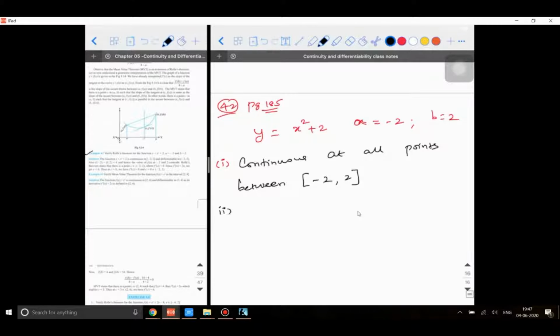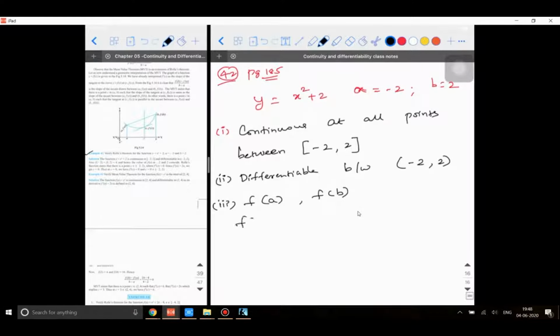What is the second condition to be satisfied? It should be differentiable. Yes, it is differentiable between the points minus 2 to 2, the open interval. And the third, we need to verify f of a and f of b. What is f of a, what is f of minus 2? That is minus 2 the whole square plus 2, which is 6. Similarly, what is f of 2? F of 2 is 2 the whole square plus 2.